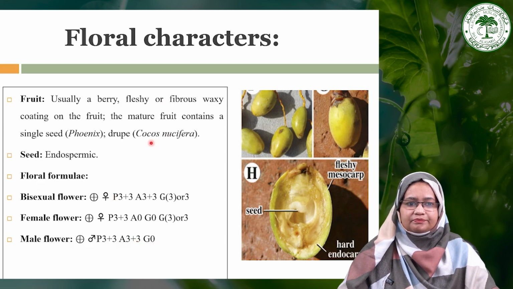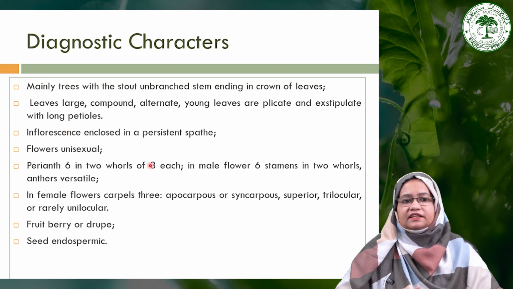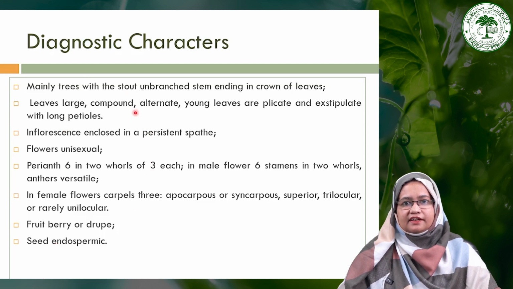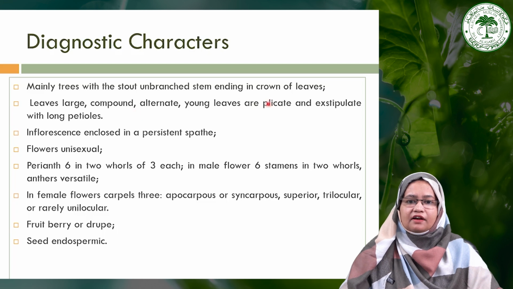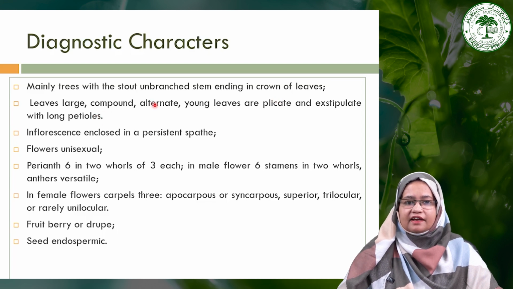Now moving towards the diagnostic characters of the family Arecaceae. As we have earlier seen, this particular family has mainly trees, which are quite stout with an unbranched stem ending with a crown of leaves. So this is one of the identifications of the family Arecaceae, an unbranched stem with a crown of leaves. That's why these plants have a palm-like appearance, and the leaves are quite large, compound, and generally have alternate phyllotaxy, and young leaves are plicate and exstipulate with long petioles.